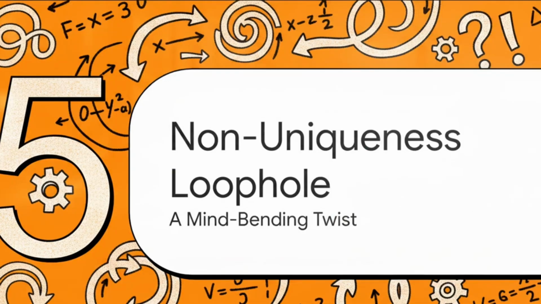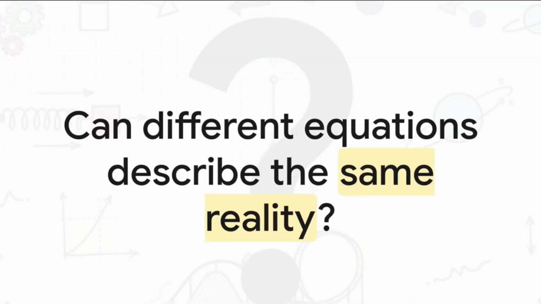Section 5. The non-uniqueness loophole, a mind-bending twist. Okay, this is where things get genuinely mind-bending. Let me ask you something. Can two completely different mathematical equations describe the exact same physical reality? In basic math, if the equation looks different, the outcome is different, right? But in advanced classical mechanics, the answer is a surprising yes. It's a highly counterintuitive property that completely flips how we think about equations describing reality.